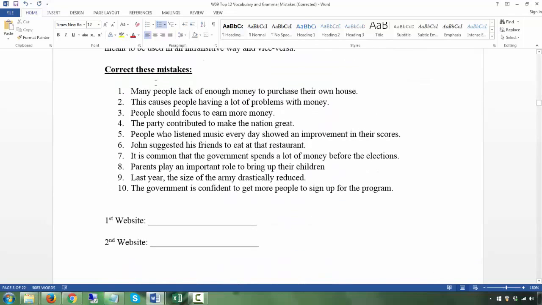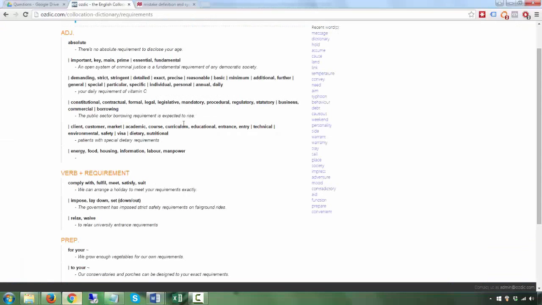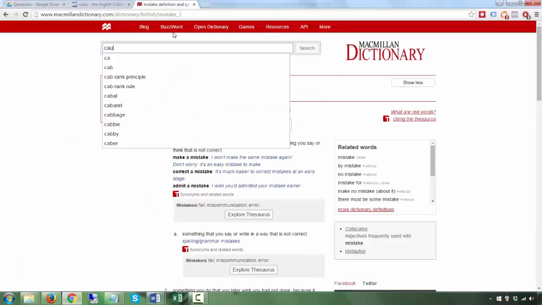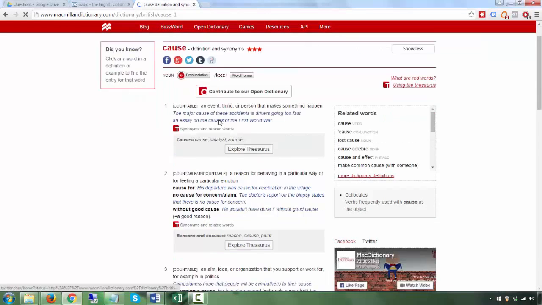Many people lack. Okay, we already went through this in class. Lack here as a verb is transitive, so you do not have any preposition after it, you have an object directly after. Okay, this causes people. We went through word patterns, where you normally go to the dictionary,